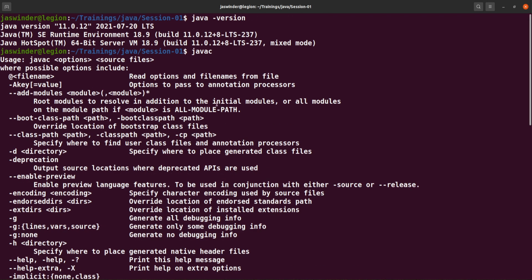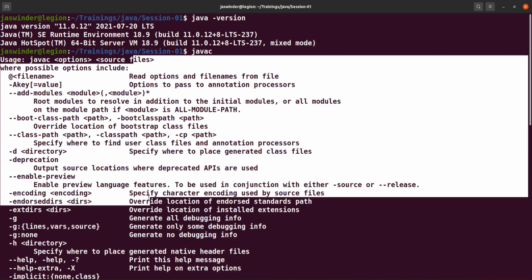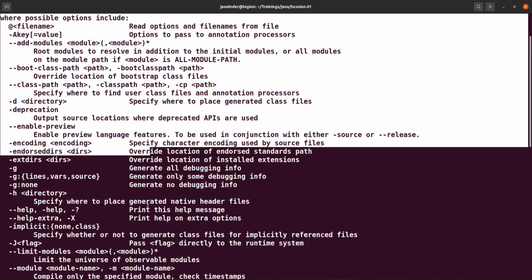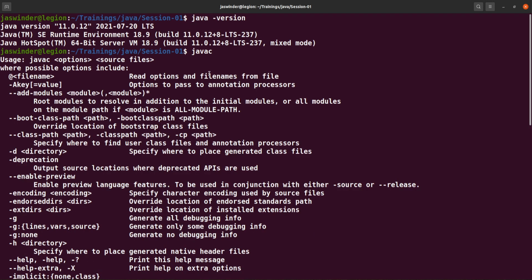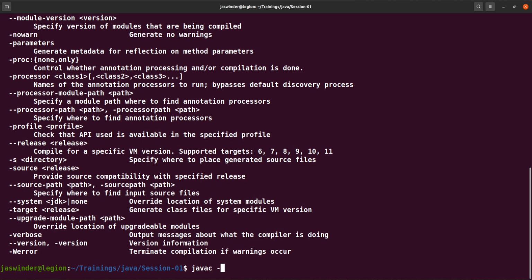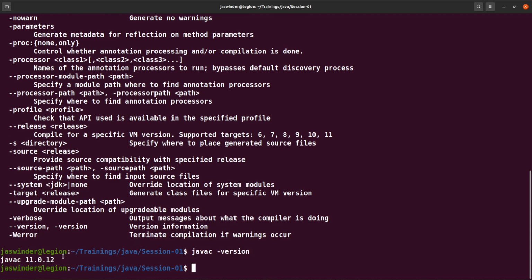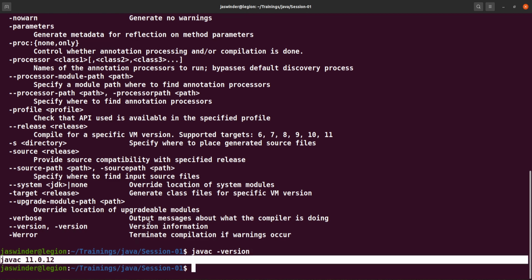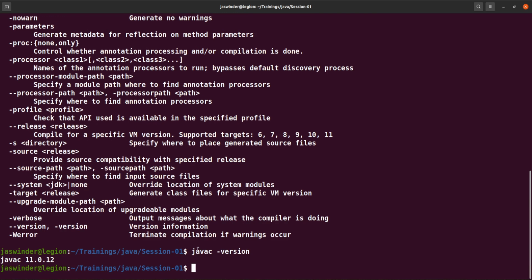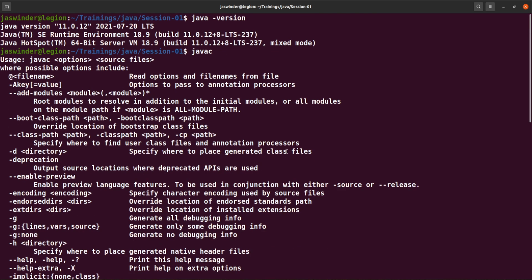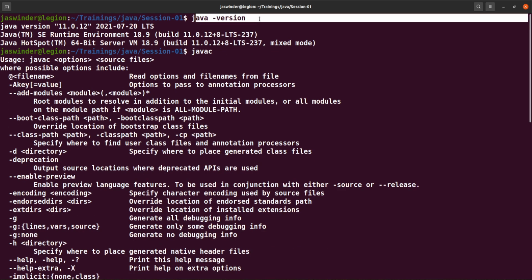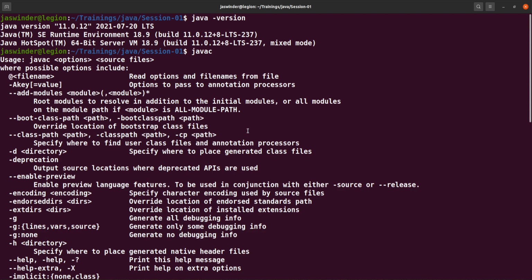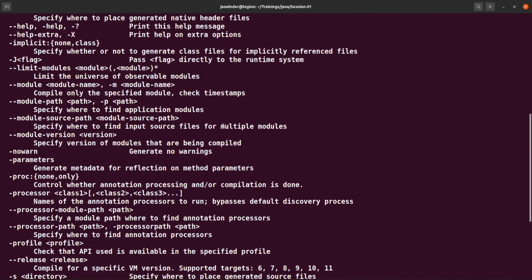As soon as you run this javac command on your terminal, it will show you a lot of options. That means javac, the Java compiler, is installed. If we check the version, it is also 11.0.12. So the Java compiler is a separate program, and the one I was checking earlier is a separate program. These are two programs which would be required to create your own Java programs, right? These are two kinds of packages.